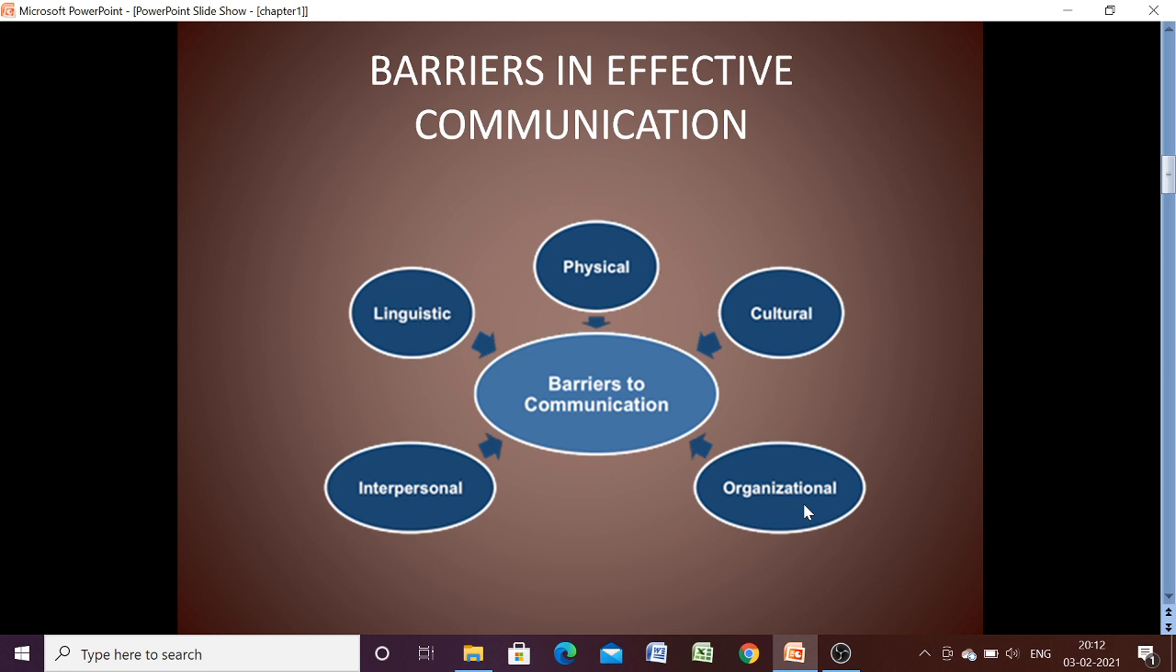Then linguistic barrier means when we are using some language which cannot be understood by the receiver. Cultural barrier is also there, so due to the culture of any locality, we may have some miscommunication. Organizational barrier means when we have a superior and junior relationship, then we can't communicate very freely to our superior. So there may be some organizational barriers there also.